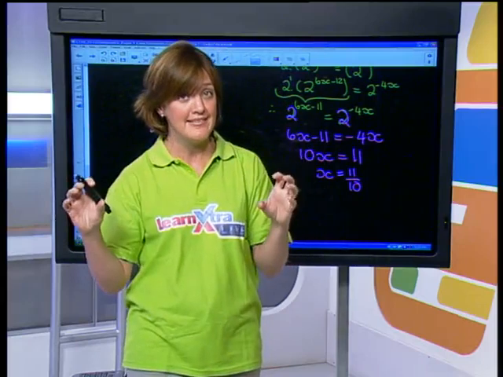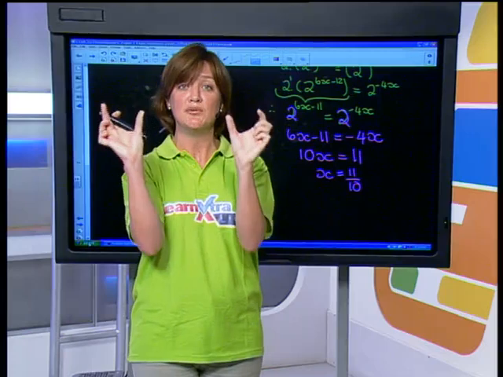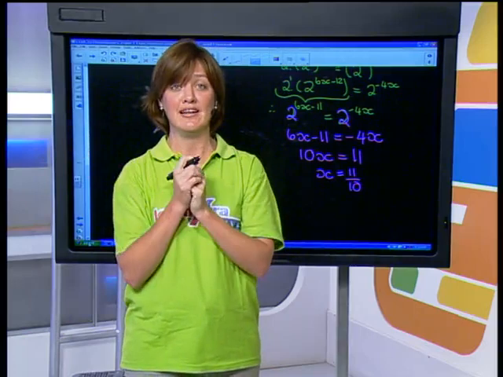If you've got the same bases on either side of your equal sign, those will fall away, and you just work with what was in the exponents, and you can solve those relatively easily. So that's the key to an exponential equation.